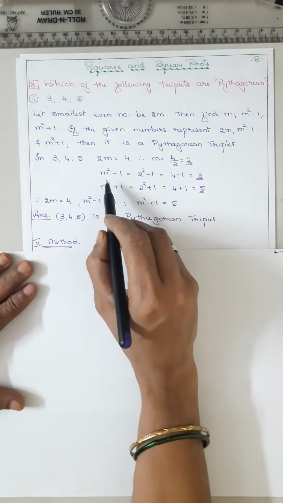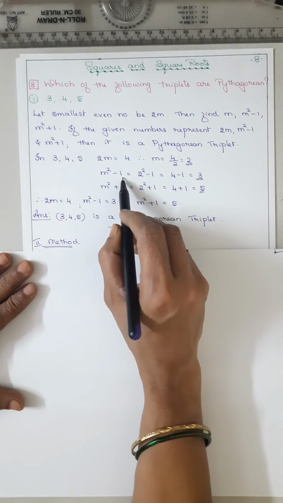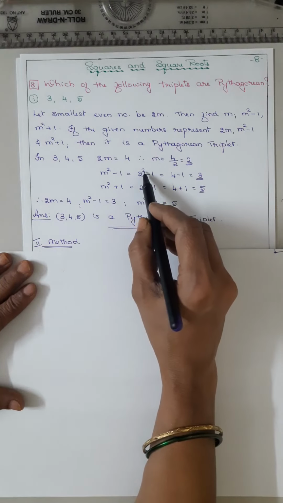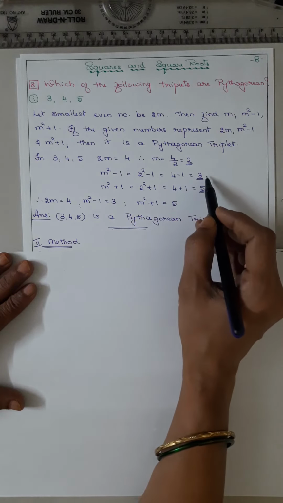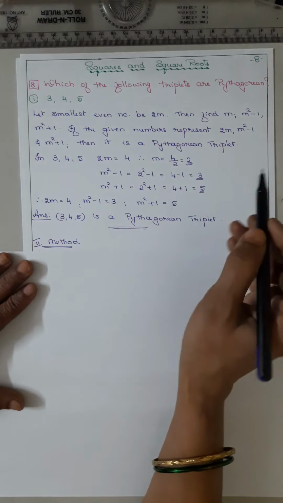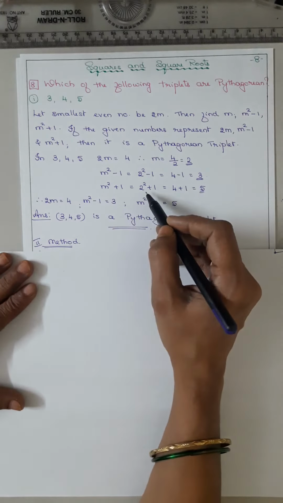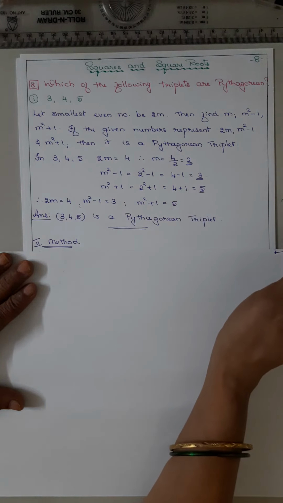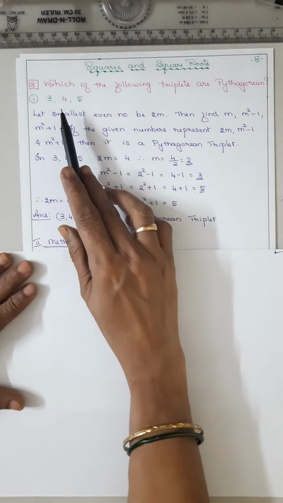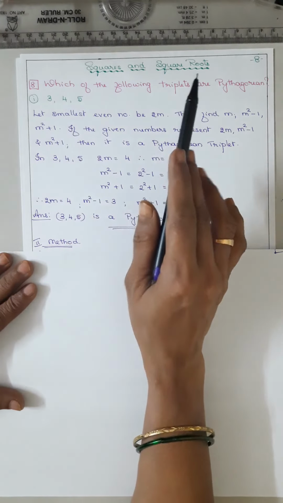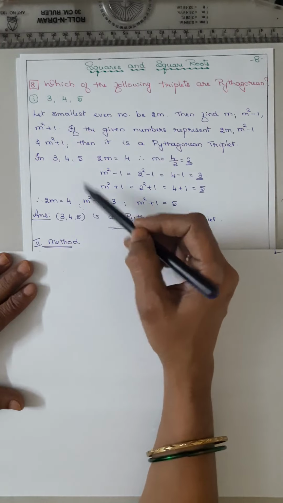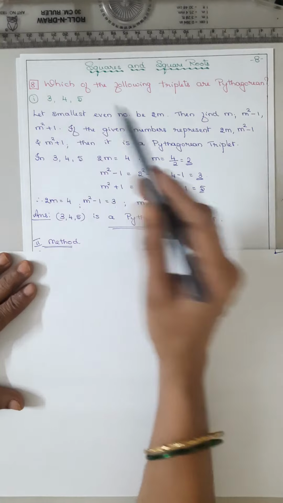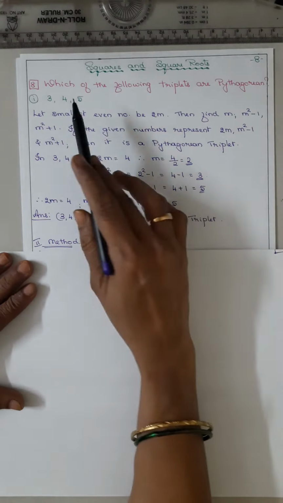Now you have to find m squared minus 1. m is 2. 2 square minus 1: 2 square is 4, minus 1 is 3. Now m square plus 1: 2 square is 4, plus 1 is 5. So the numbers given represent 2m equal to 4, yes; m squared minus 1 is 3, yes; m squared plus 1 is 5, yes.